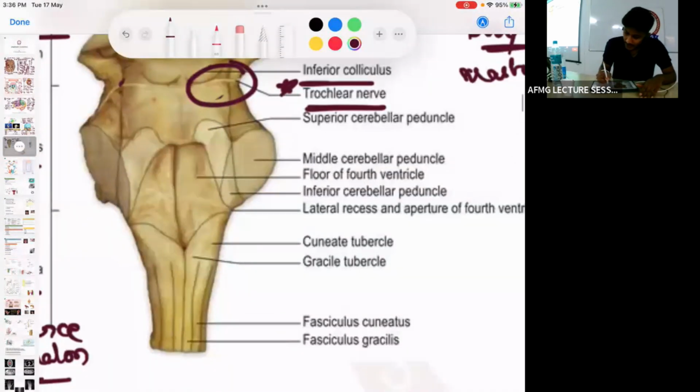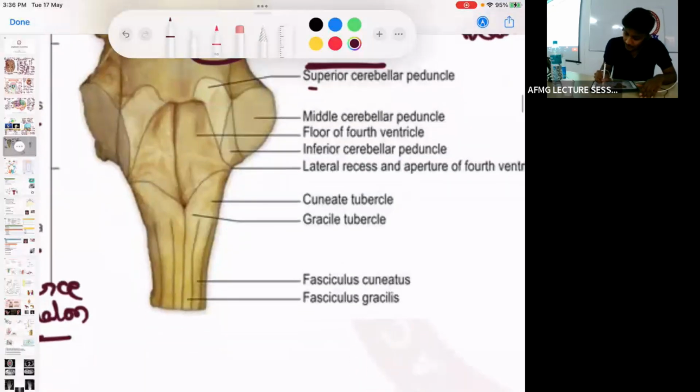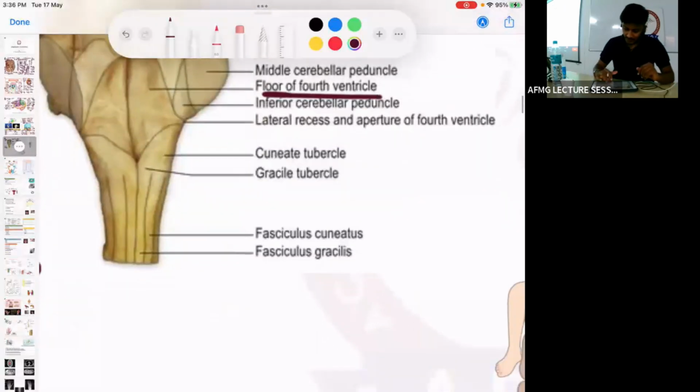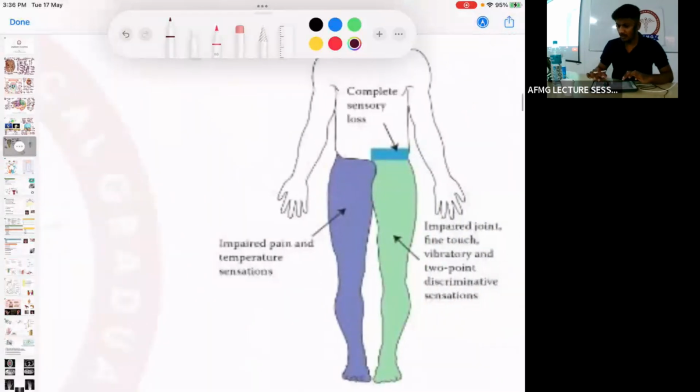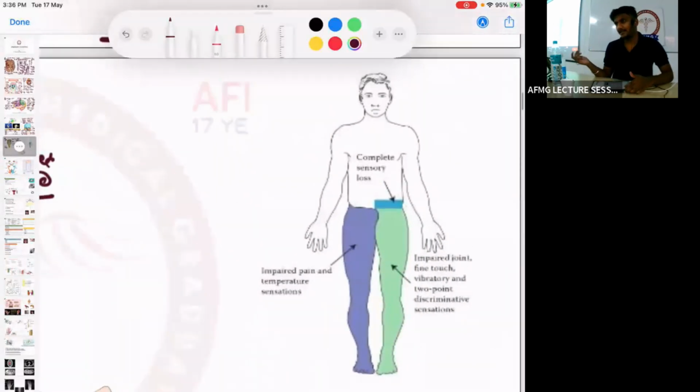Anybody? Moving further. Then these are the superior, middle and inferior cerebellar peduncles, and this is the floor of fourth ventricle. So floor of fourth ventricle is formed by the brain stem. ठीक है? We will discuss the ventricles. Usually वो CT आया था, तो CT दिखाऊंगा, CT और MRI. Next, ये last December का question था.